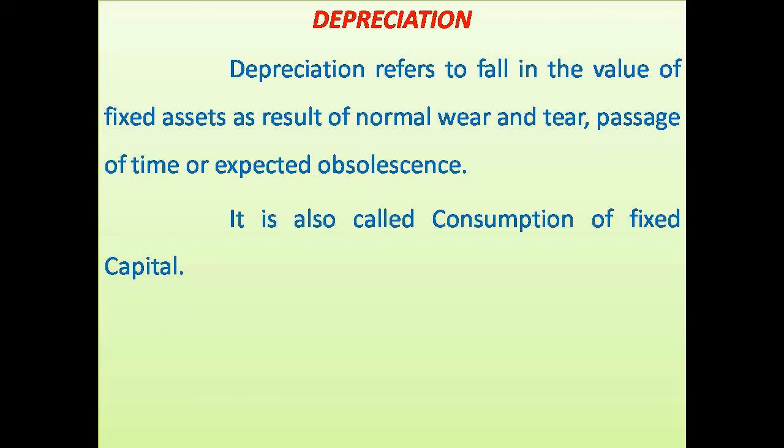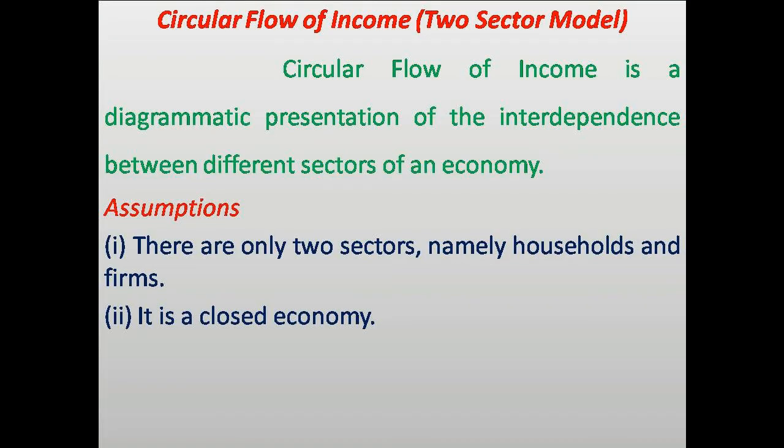Let us now go on to another important concept, circular flow of income. We need to learn only the two-sector model as per our syllabus. What is this circular flow of income? It's a diagrammatic presentation of the interdependence between different sectors of an economy.